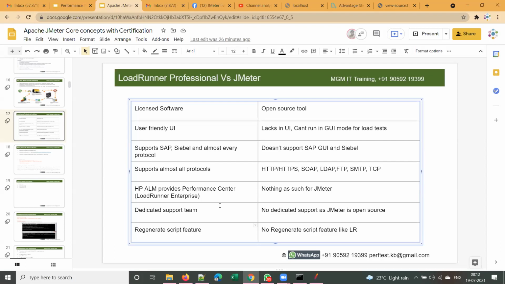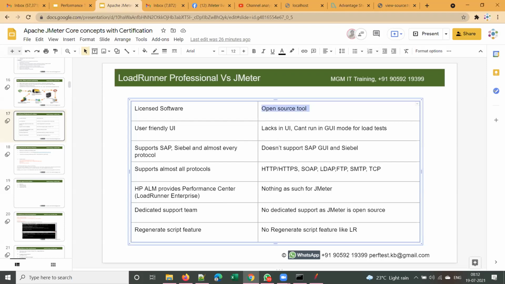Okay, then why are we learning JMeter? It's open source. We are practicing by LoadRunner. It depends on the application. Let me explain. It depends on your application protocol, guys. First and foremost, if your application protocol is supported by JMeter, we can go for that because it is an open source tool. There are many factors here.